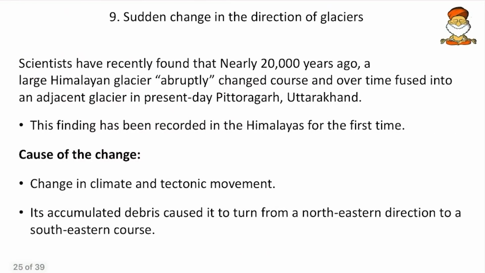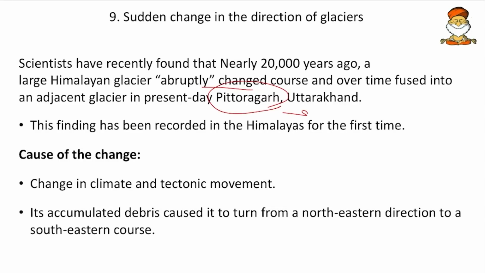Then come to next, the sudden change in the direction of glaciers. So scientists have recently found that nearly 20,000 years ago, a large Himalayan glacier abruptly changed its course over time, fused into an adjacent glacier in present-day Pithoragarh, Uttarakhand. So in Uttarakhand, Pithoragarh, the change of direction has occurred.